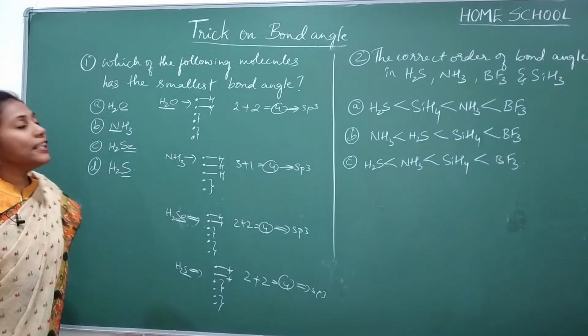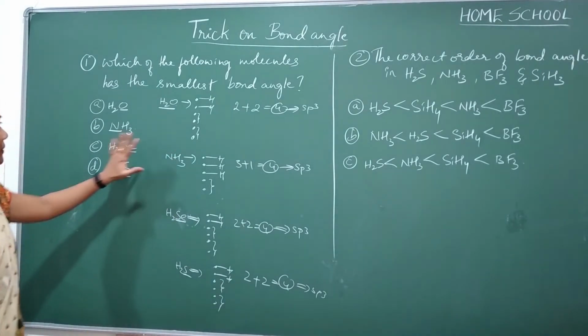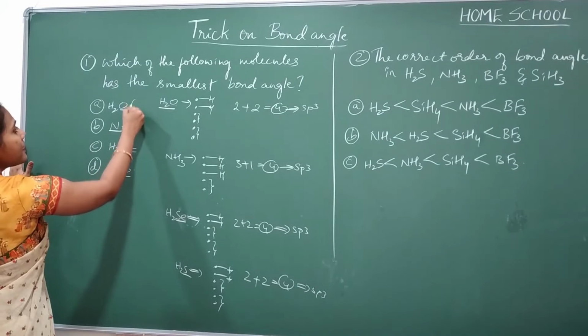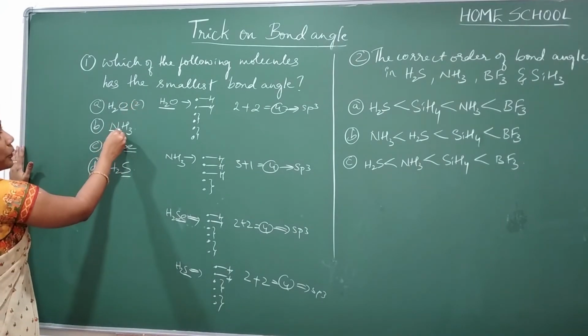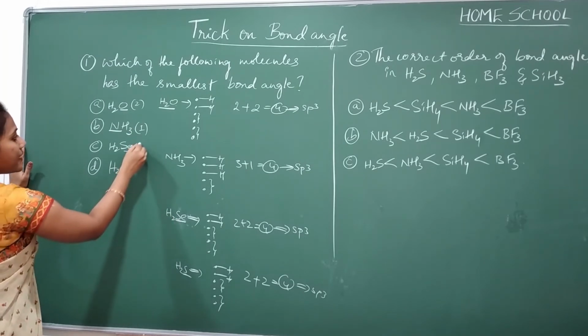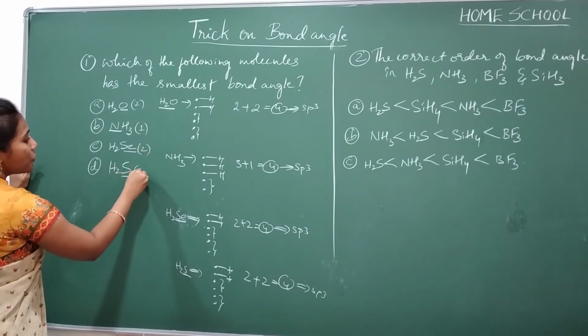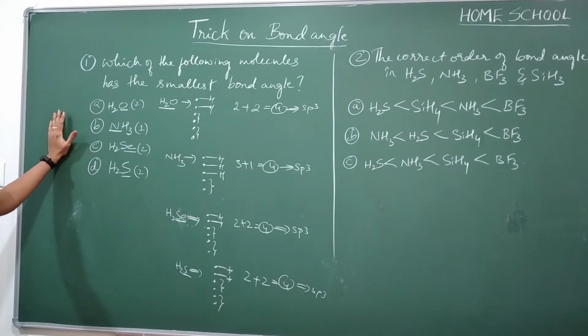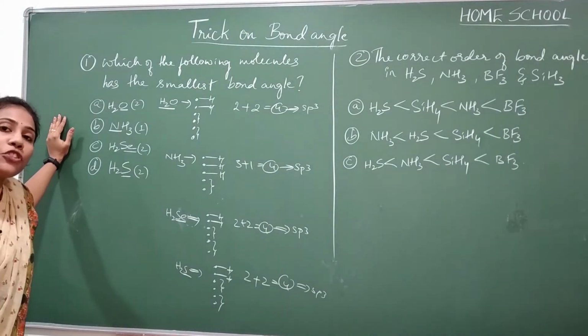Now go for checking lone pairs. Okay, so water has how many lone pairs? 2 lone pairs it's having. Ammonia has how many lone pairs? 1 lone pair it has. H2Se, 2 lone pairs. H2S, 2 lone pairs. Okay, so our bond angle is inversely proportional to lone pairs.